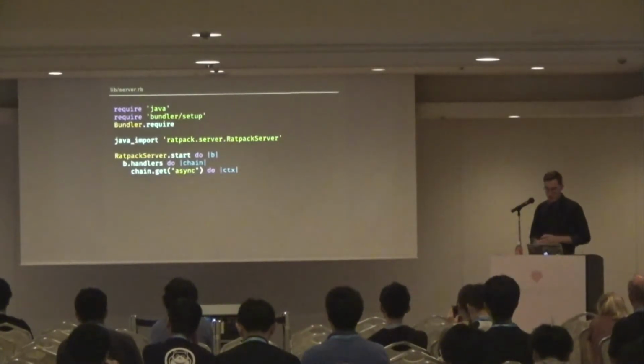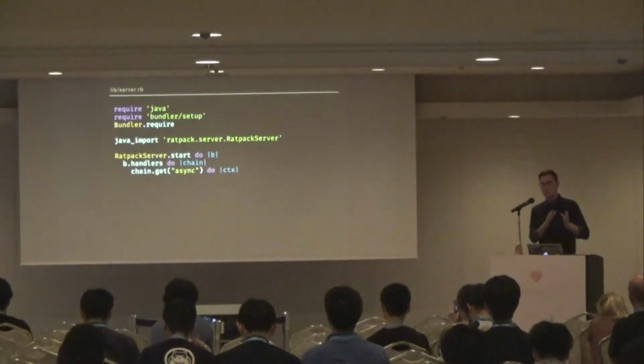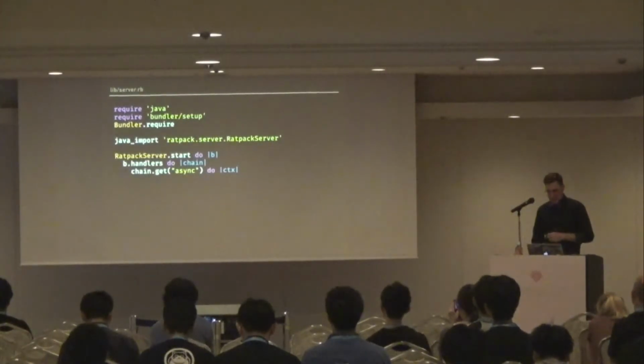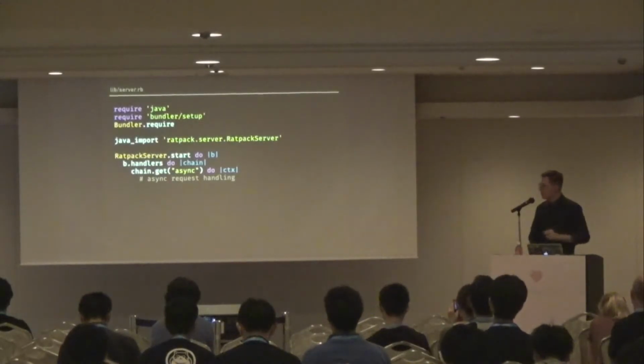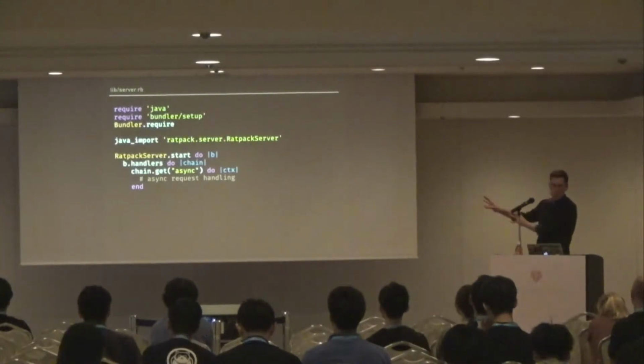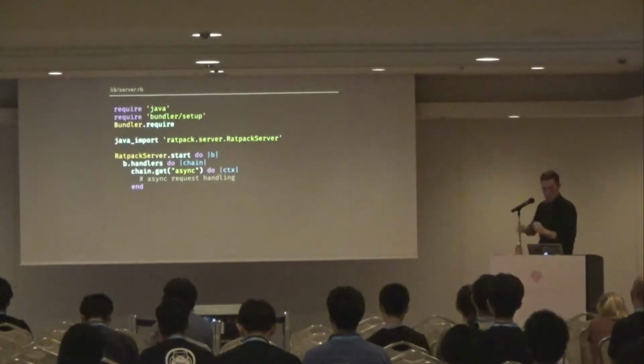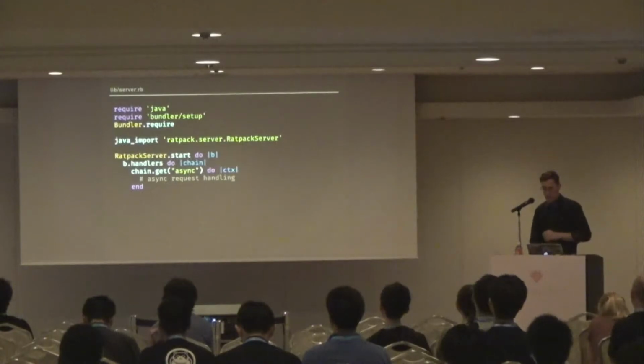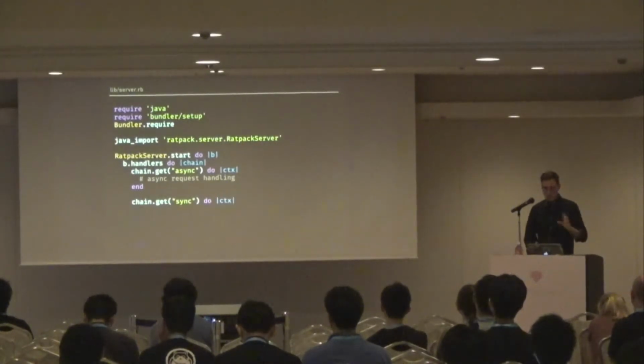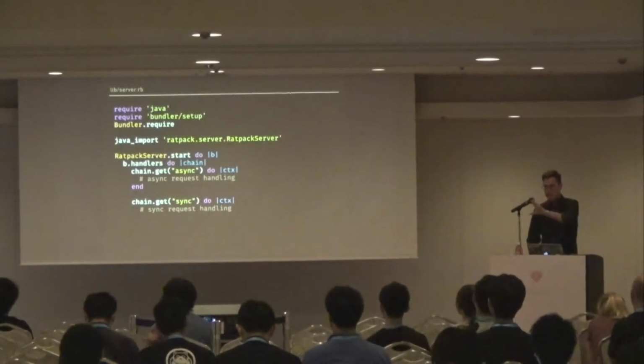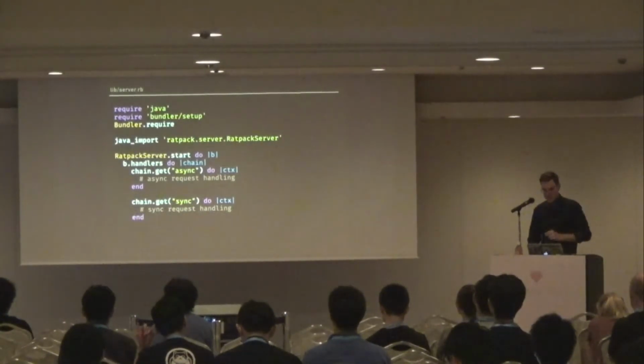But in this case, we're just going to have a handler for the async path, so invoking localhost or opening a browser to localhost/async. This handler will be applied. And then in the block that's passed to that, we put all that request handling code. So you would literally copy the code that we saw earlier for doing the asynchronous request and paste it in here. That's your entire handler. And then we also have one for a GET request to the sync route. And again, copy that net HTTP code and paste it in here, and that's your synchronous GET handler.